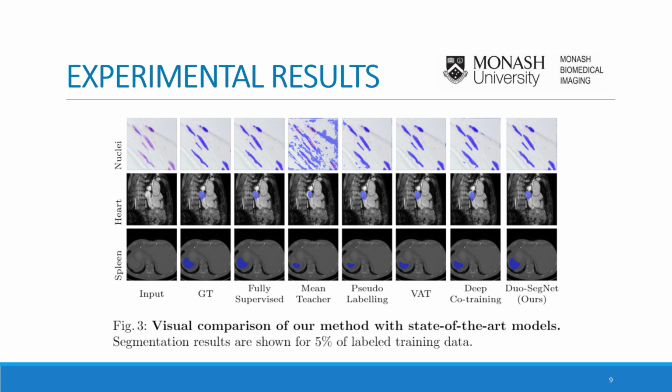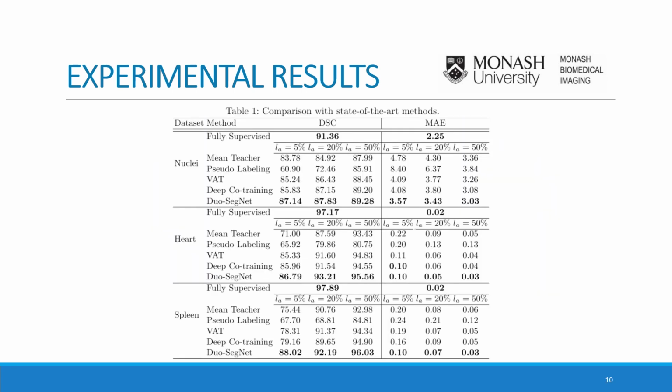From these qualitative results, it can be seen the proposed method performs well on boundaries and shows performance closer to fully supervised prediction. We performed experiments on 5%, 20%, and 50% of labeled data and evaluated model performance using dice similarity coefficient and mean absolute error. It can be seen that for lower fractions of labeled data, the proposed method outperforms with a significant margin.